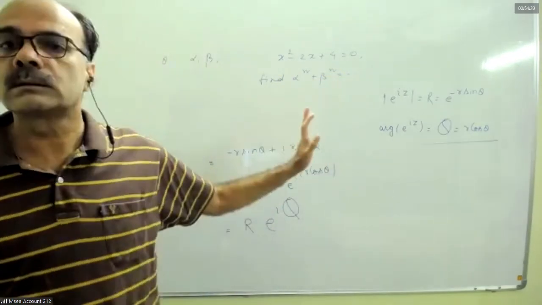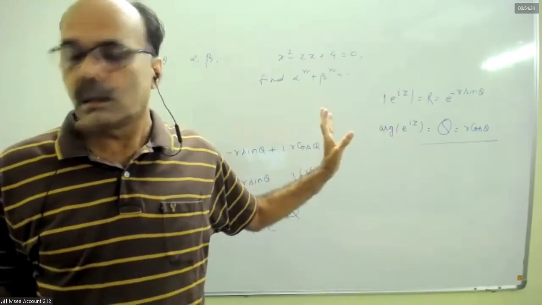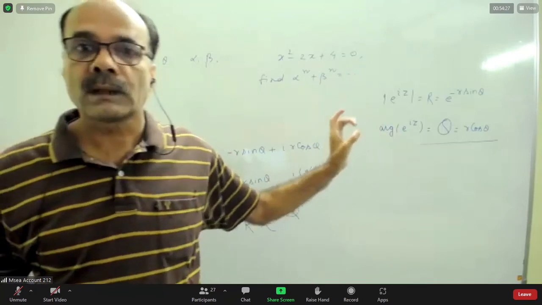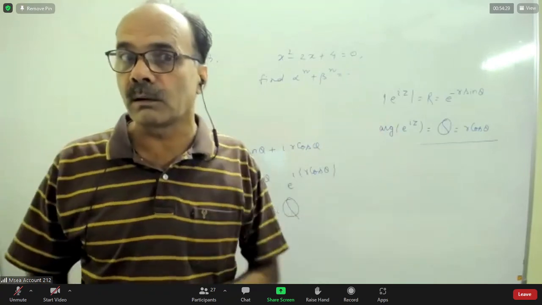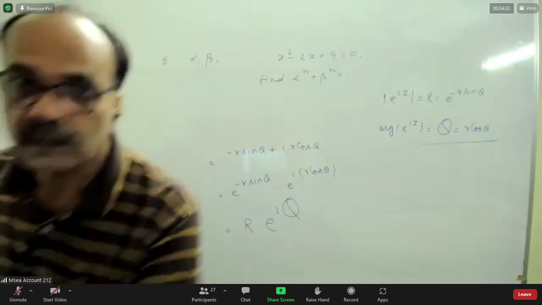So first you find the roots, alpha, beta. After that, write them in polar form because they will be complex roots. Alpha and beta are complex roots. Write them in polar form,